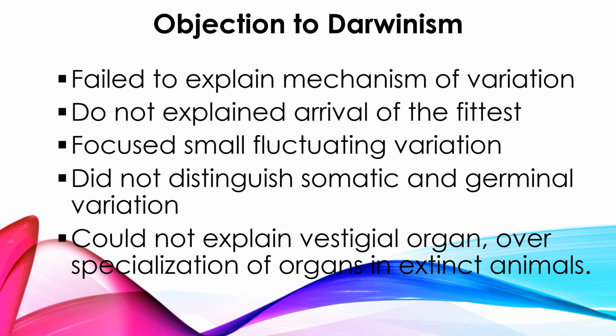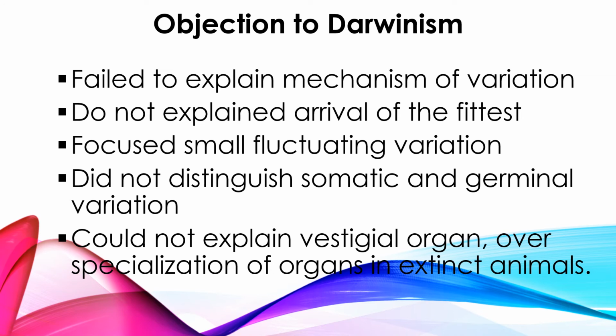And the next objection is that he did not distinguish somatic as well as germinal variation. Already August Weismann had given the germplasm theory, and as per Weismann's concept, variations in the somatic cells will not be transferred to the next generation, but if there are changes or variation in the germ cells, they will transfer to the next generation.